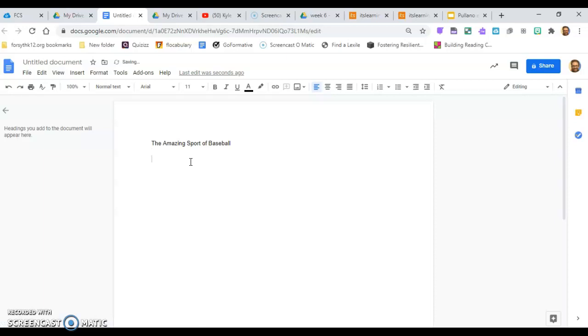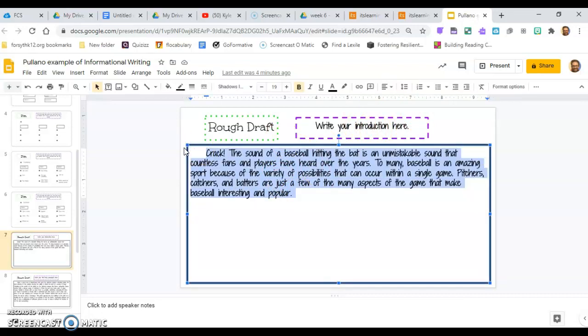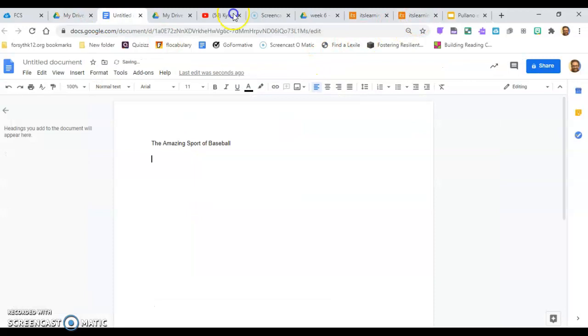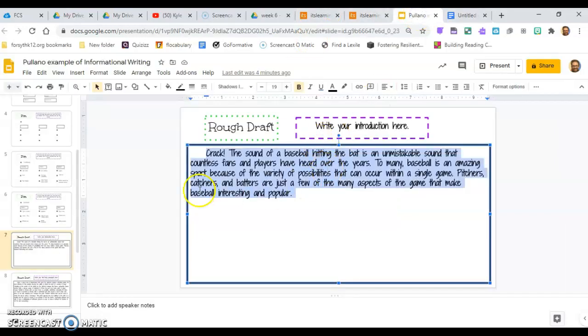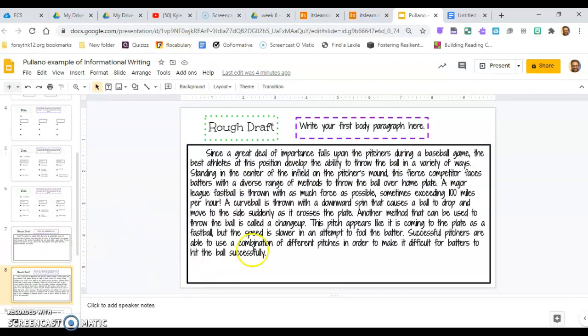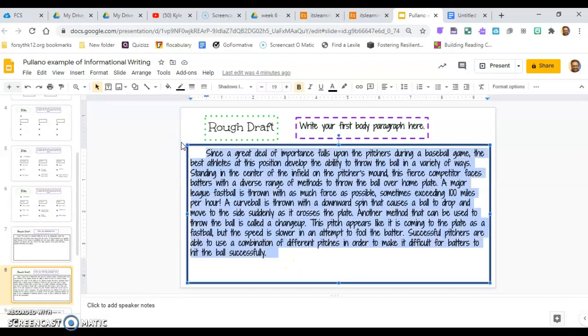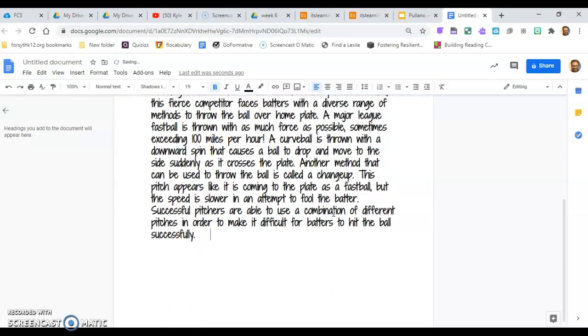Go down here, and all you will do is go to your slide. Here's my introduction slide. I will Control C, go to the document. I'll bring it over here so it's easier and close by. And then I Control C, copied it, Control V, paste. There you go. Hit enter, go on to the second paragraph, which in this case is my body paragraph number 1, first body paragraph. Control C, do the same thing, Control V.